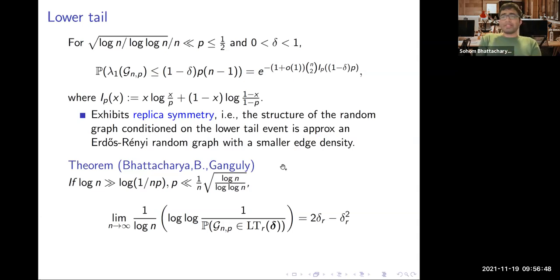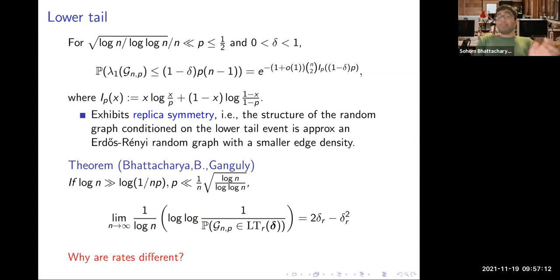So the first thing to note is that the constant does not depend on all of the deltas, but just delta_r. But this is something that we also observed in the similar case, if we look at just the largest degree large deviations, this happens there, and one might expect that the same thing can happen here. And it happens. Now, the second thing is, why are the rates so very different?